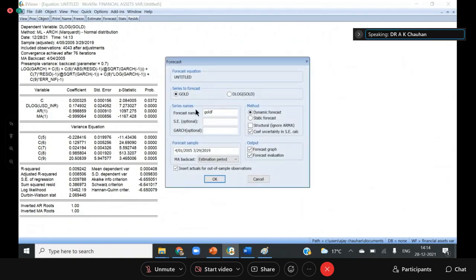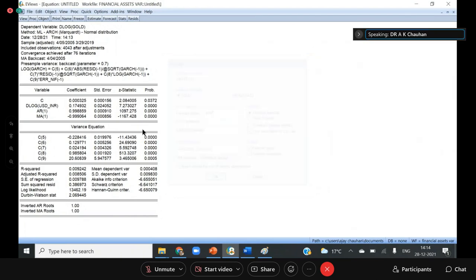You can do one more thing. You can do forecasting in the volatility also. You can forecast for the next period. So forecasting is also possible. And under Proc, you can save the GARCH series from here like this.